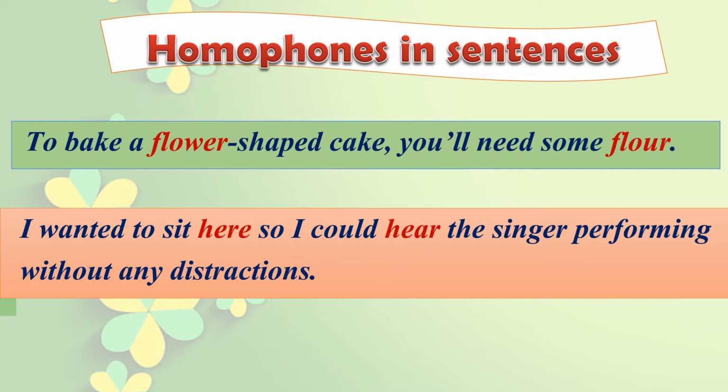So here, you can see the spellings are different and the meaning is also different, but the sound is same. So when there is similarity in sound, but the spellings and meanings are different, then such types of words are known as homophones. Homo means same and phones means sound.